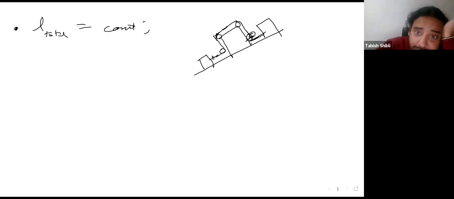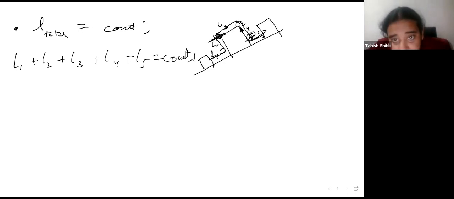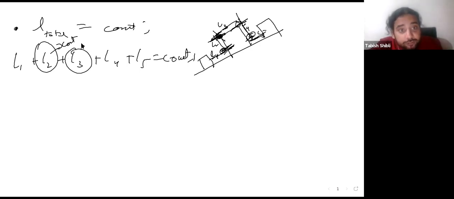What is the total length going to be? Well, it's going to be the sum of L1, L2, L3, L4, and L5, right? So this is going to be L1 plus L2 plus L3 plus L4 plus L5, which should also be a constant. Now, one realizes from this diagram that for L2, this pulley is always fixed on the top, and this pulley bottom is always fixed here. So L2 will always be a constant. What about L3? Well, for L3, the two pulleys are again fixed. So L3 will also be a constant.